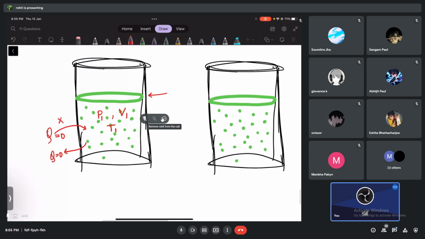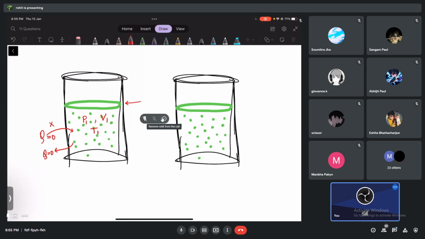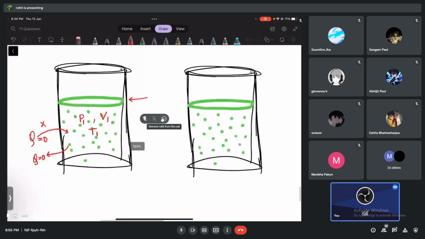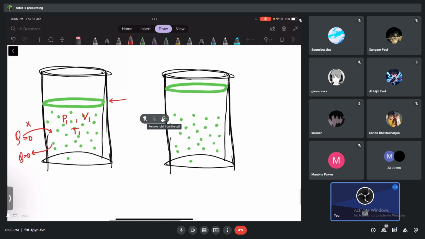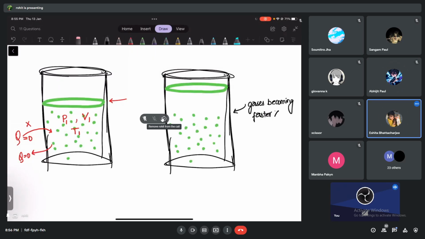Think and tell me, what will happen now? The piston, I take it from here to now here. Please think and tell me what will happen to the gases, guys. Do you think the gases are becoming faster or not becoming faster? That's the first question. They're not becoming faster. The kinetic energy changes or doesn't change? Doesn't change. Let's say it doesn't increase. It cannot increase.